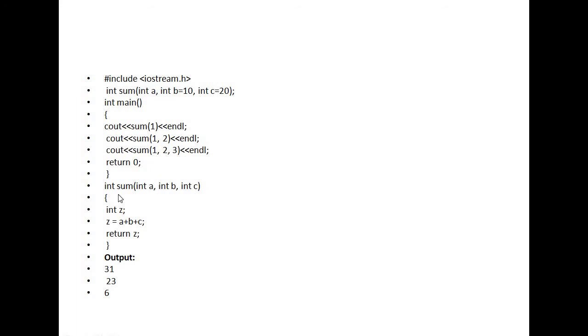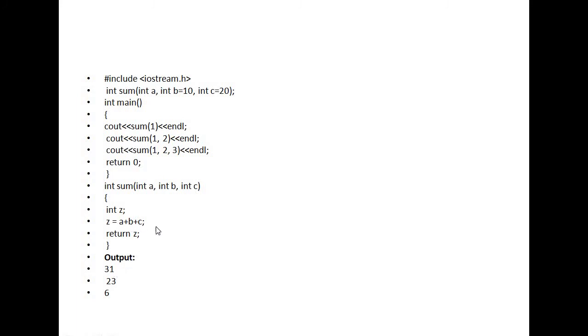Okay, so see the definition part. Actually, how many arguments are there? Three arguments: A, B, C. So come to the first call. Whenever sum 1 is called, the compiler directly jumps to the definition part. 1 is assigned to A, but B and C values are not there. So what is the value of B? Default value 10. What is the value of C? Default value 20. So A plus B plus C means 1 plus 10 is 11, plus 20 is 31.